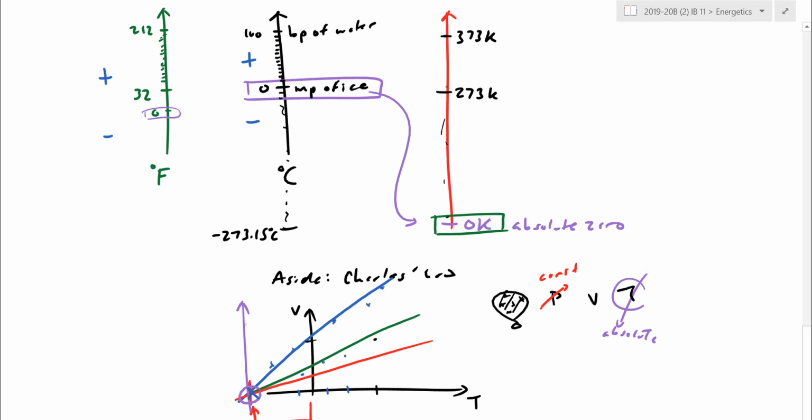Because the number of steps is going to be the same as the Celsius scale, we'll just make a note here: temperature increment is the same for Celsius and Kelvin. Although Celsius is not the same as Kelvin, if you match them up, 0 degrees matches up with 273, and 100 matches up with 373.